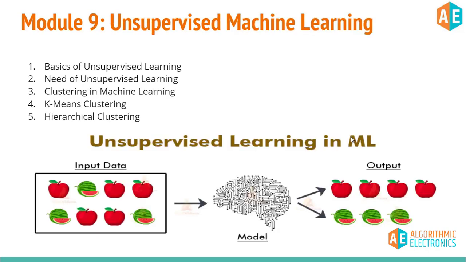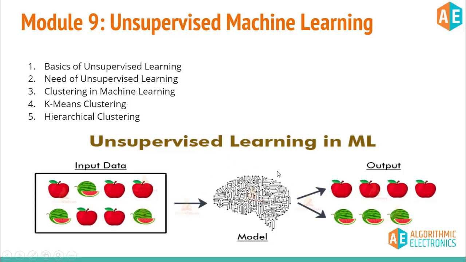In module 9, we'll talk about unsupervised machine learning, which is quite different from supervised machine learning. In supervised machine learning, we have seen that we have labeled data, but in unsupervised machine learning, the data set is not labeled. You can see here these apples and watermelons are mixed, but there is no label.